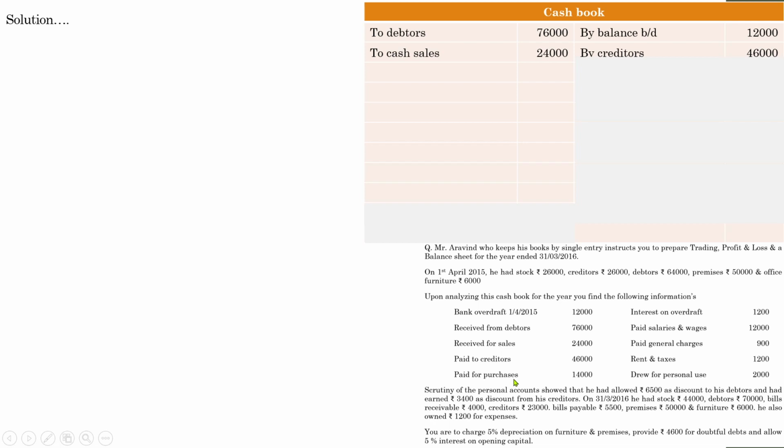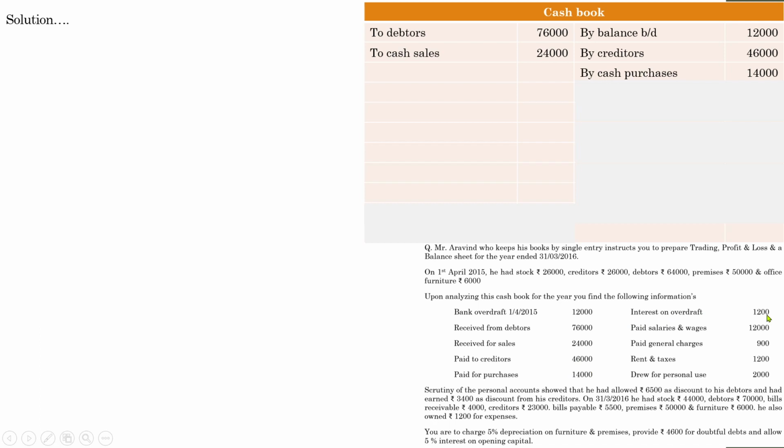Next one, again paid for purchases. It is another expense, and expenses have to be shown on this side of the cash book. So by purchases 14,000. There is no rule that you have to write cash purchases. You can simply write purchases. It doesn't mean that you have to write cash, because in the cash book, purchases and sales mean cash sales and cash purchases. Okay, 14,000.